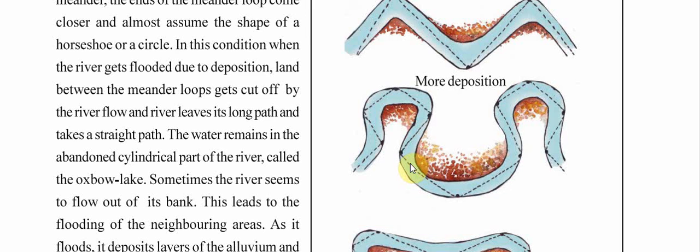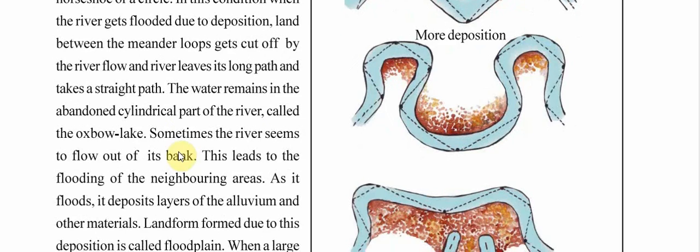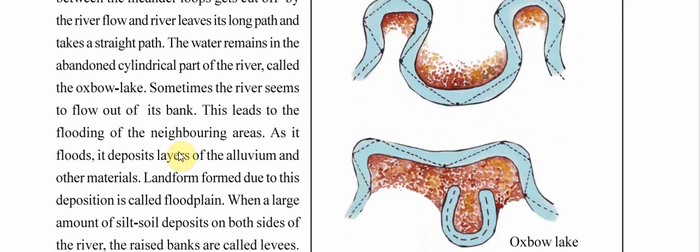Assumes the shape of a horseshoe or a circle. In this condition, when the river gets flooded due to deposition, land between the meander loops gets cut off by the river flow, and the river leaves its long path and takes the straight path. So instead of turning from here, it will start flowing straight. The water remains in the abandoned cylindrical part of the river called the oxbow lake.